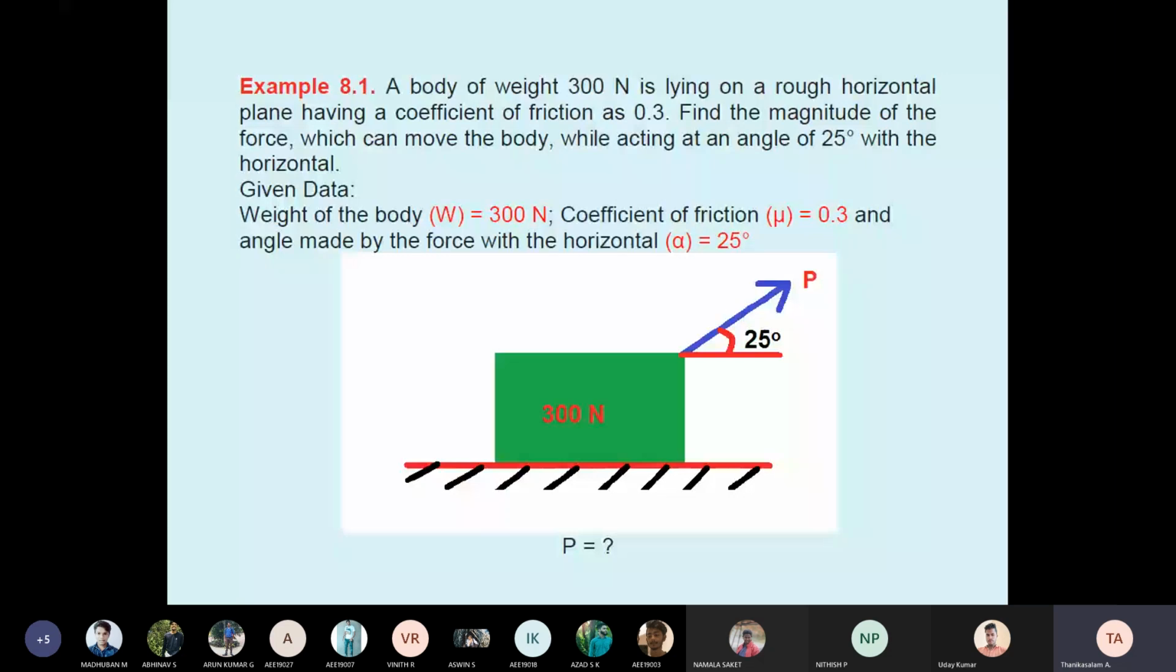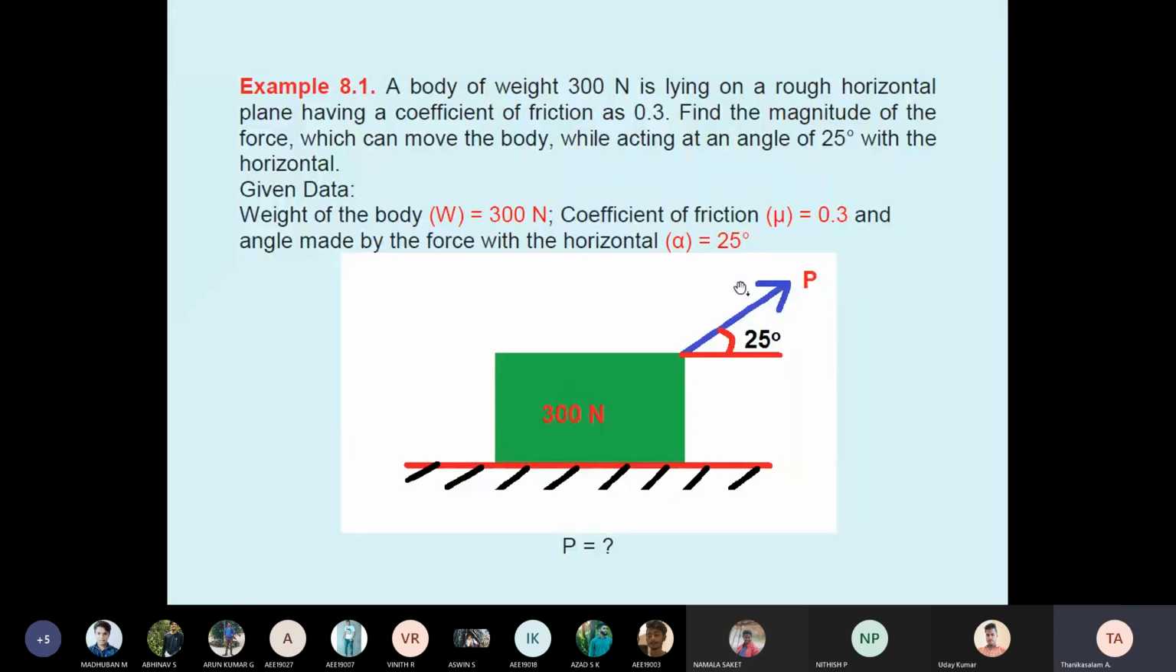In this question, they did not give the diagram; they gave only a statement. Whenever only a statement is given, you have to draw a proper diagram. In engineering mechanics, if a diagram is given, you can easily imagine. Sometimes the diagram is not given; you read the statement twice or thrice, then draw the proper diagram, the space diagram. This is called the space diagram. So one body of 300 Newton is lying on a rough horizontal plane, mu equal to 0.3. They asked to find the magnitude of the force which can move the body.